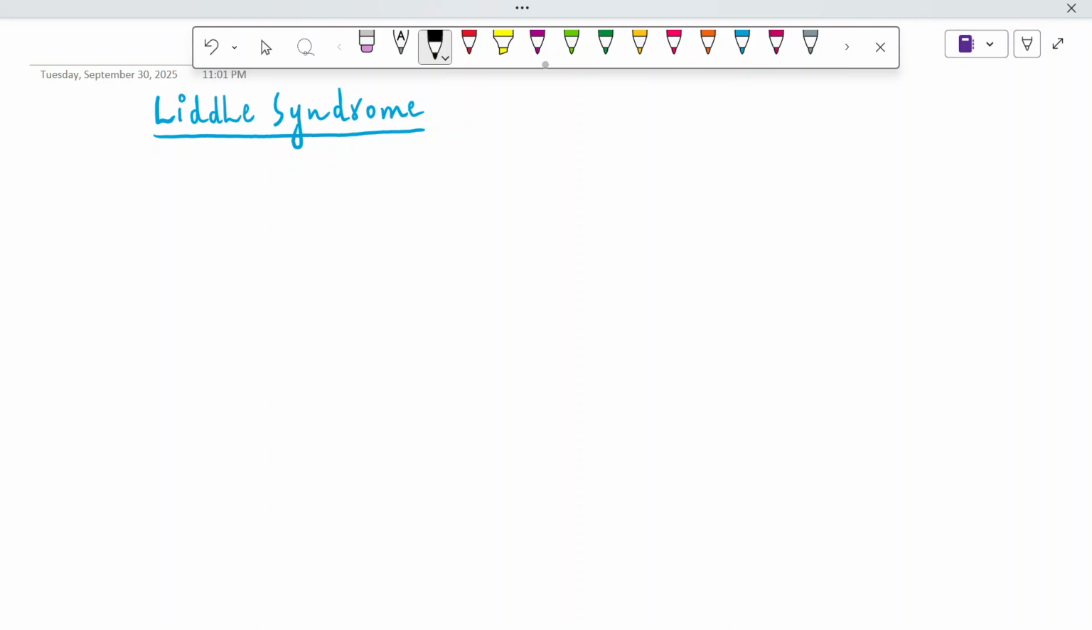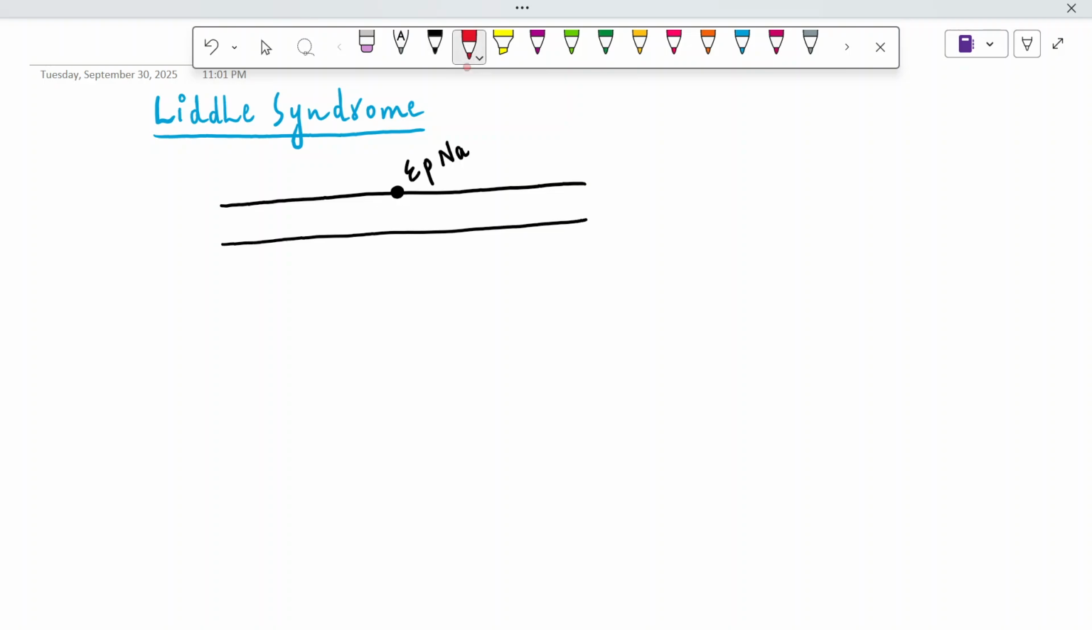So let's draw together. This is the distal or the cortical collecting tubule, right? So you know that here is the epithelial sodium channel. The epithelial sodium channel is involved in the reabsorption of water and salt, and in response it is secreting hydrogen and potassium. And the epithelial sodium channel is of great importance when it comes to sodium retention, right? So it is involved in sodium retention.